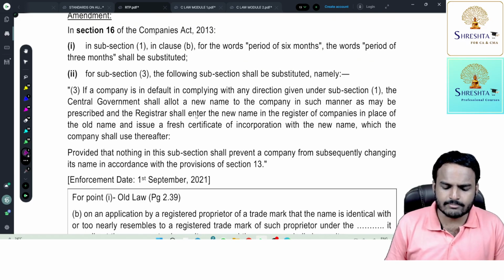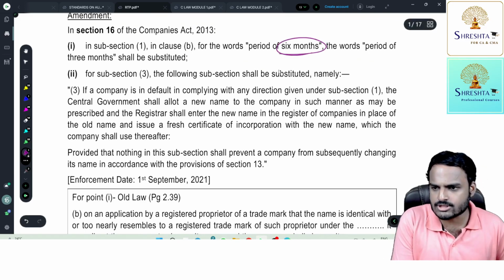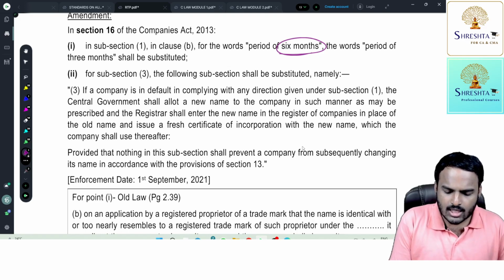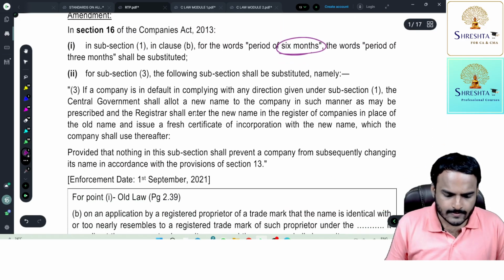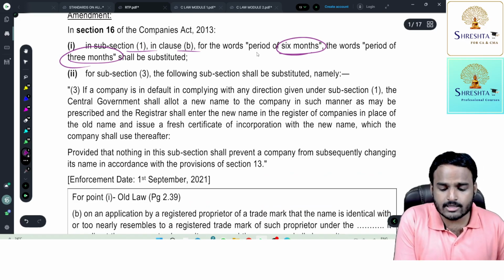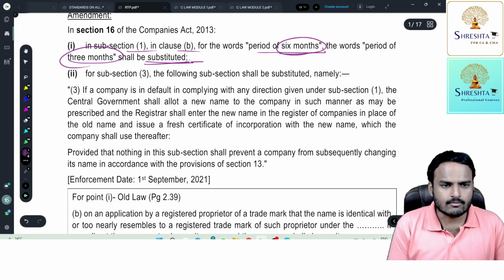So previously the time period is 6 months. So this is nothing but modification to the existing provision. This is not a new point, this is modification to existing provision. So previously it is 6 months, now it was reduced to 3 months. You can find here, in subsection 1 clause B, for the words "period of 6 months", the words "period of 3 months" shall be substituted. What is the implication?